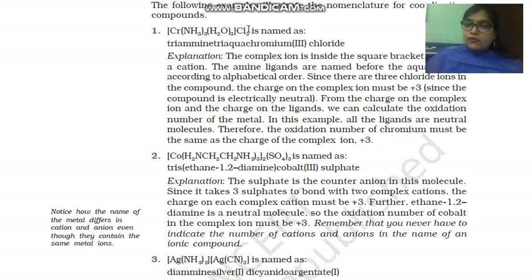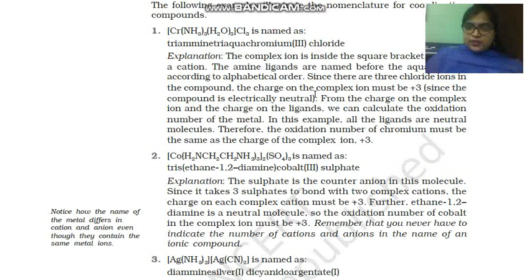For one chloride, -1 charge is there; for 3 chloride, -3 charge will be there. In order to nullify this -3 charge, the cationic part should have +3 charge, and that +3 charge is carried by chromium. We are not writing +3 in numeral form; inside the parenthesis we write down the oxidation number. So it will be triamminetriaquachromium(III) chloride.